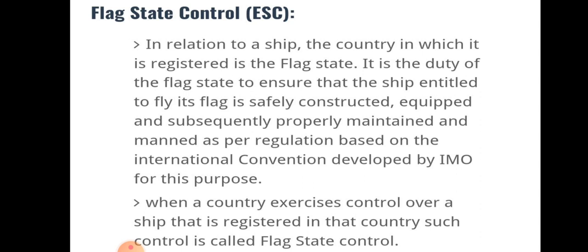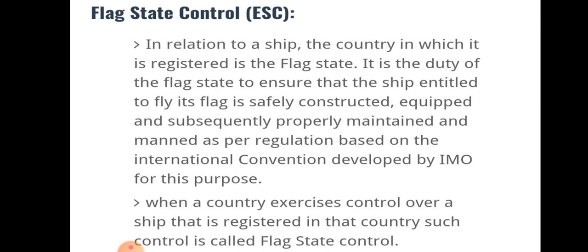It is the duty of the flag state to ensure that a ship entitled to fly its flag is safely constructed, equipped, and subsequently properly maintained and manned as per regulations based on the international conventions developed by IMO for this purpose. When a country exercises control over a ship that is registered in their country, such control is known as flag state control.